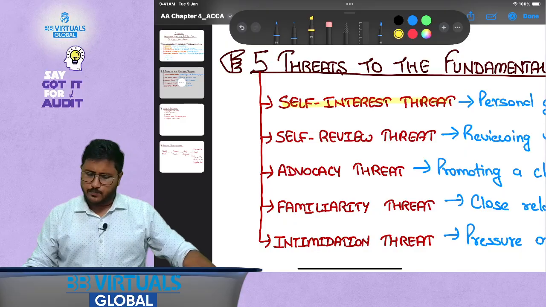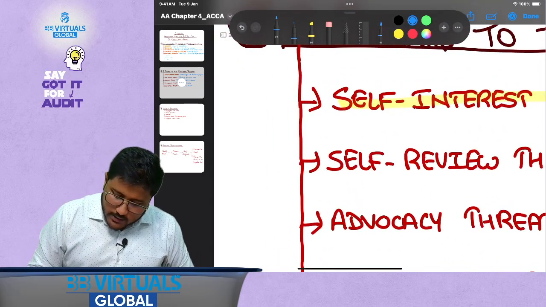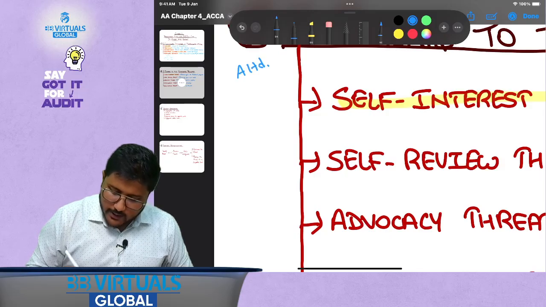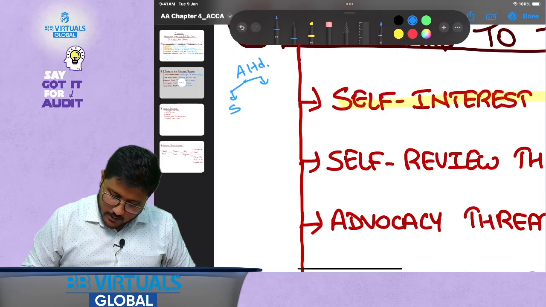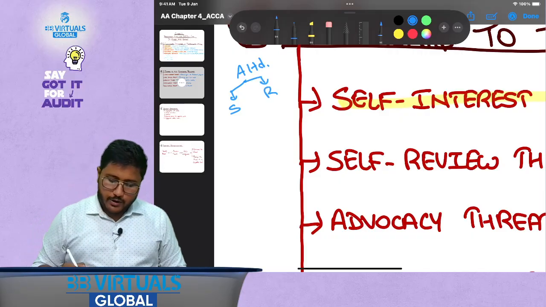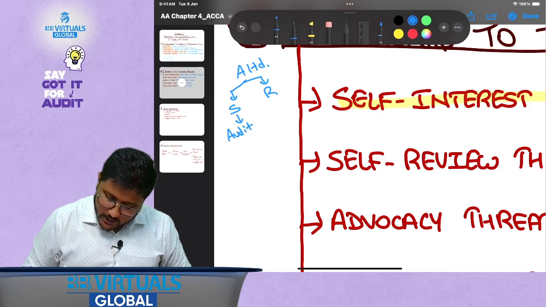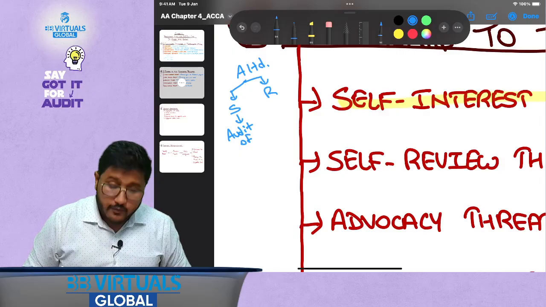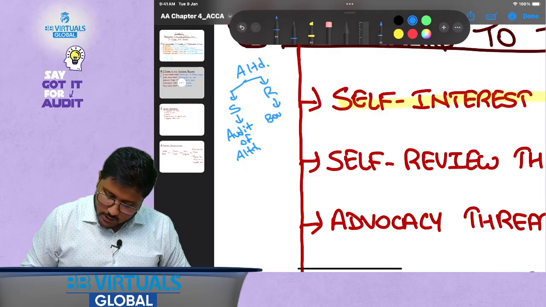Let me give you an example. There's a company A Limited. I am, say, Mr. S, Supreet. I have, say, Mrs. R. Now understand this thing. Mr. S has obtained the audit of A Limited, whereas Mrs. R has bought shares of A Limited.